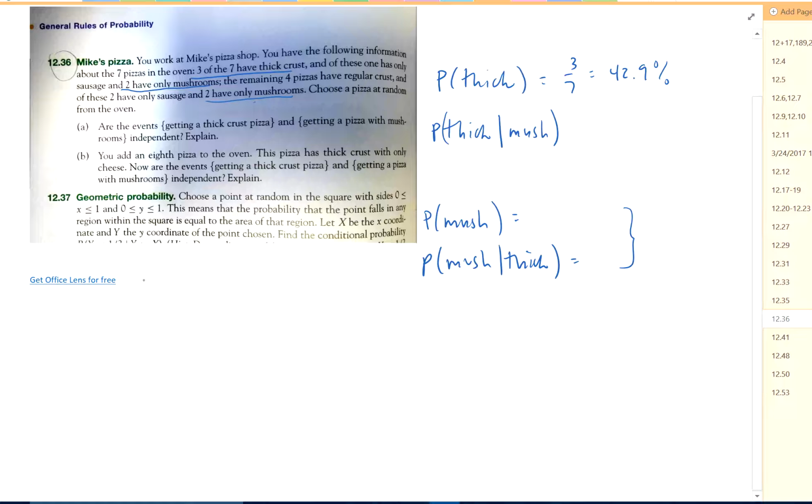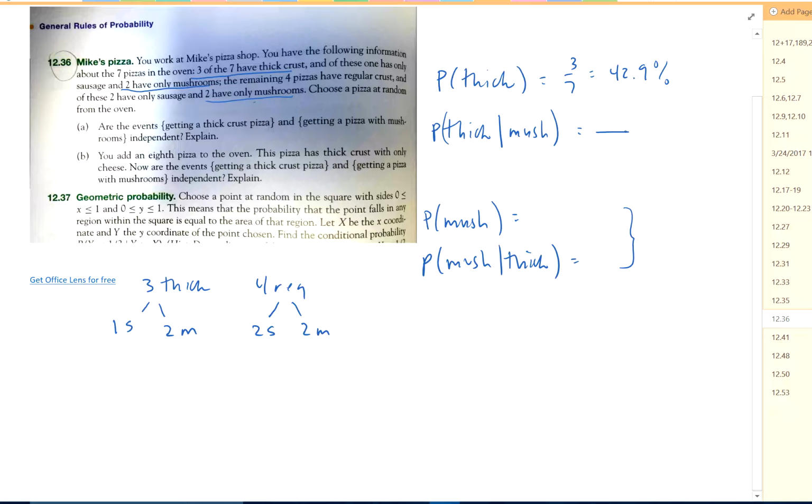So right down here, 3 are thick. 4 are regular. Of the thick crust, we have 1 sausage and 2 mushroom. Of the regular, we have 2 sausage and 2 mushrooms. This is what I should have done in the first place. Sorry about that.